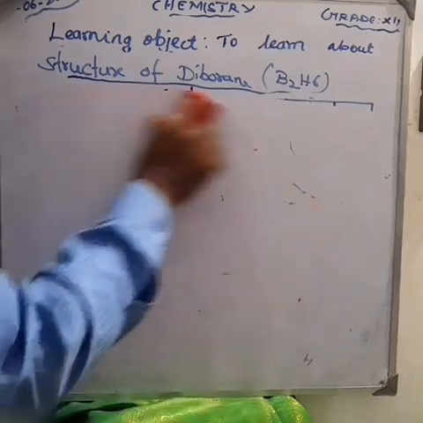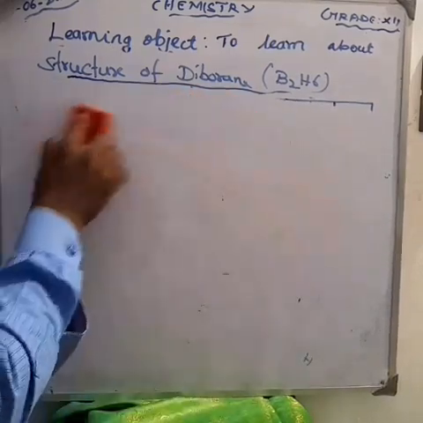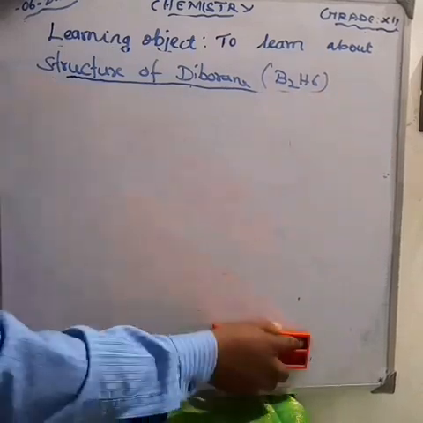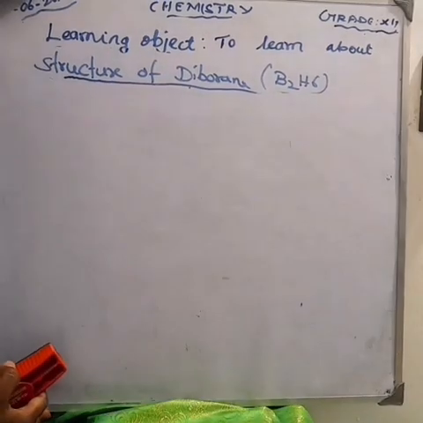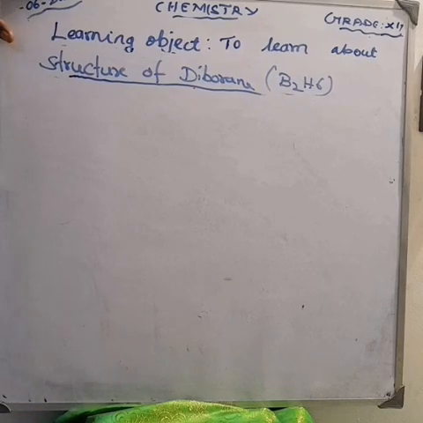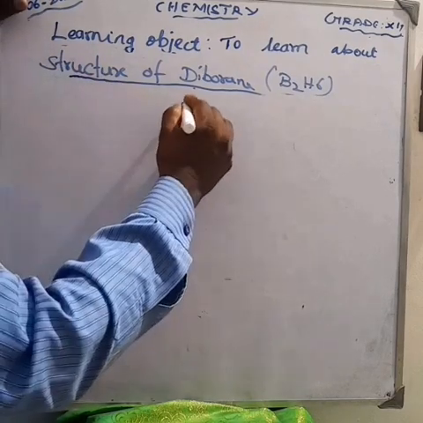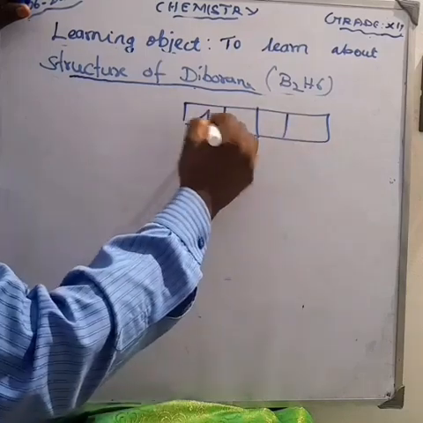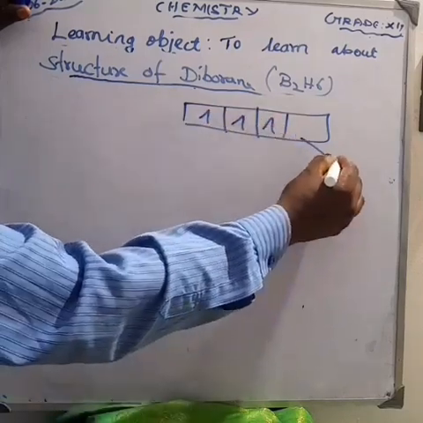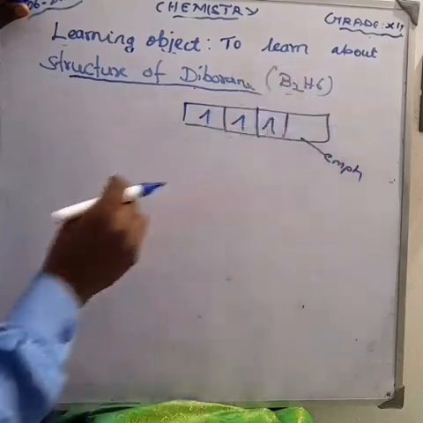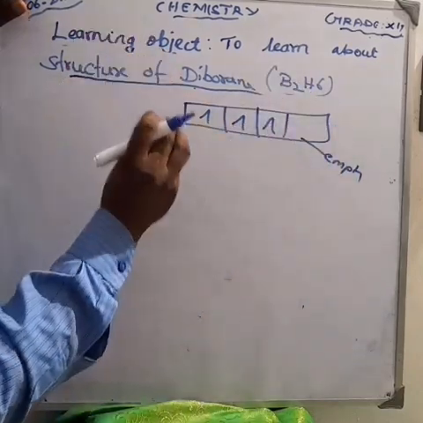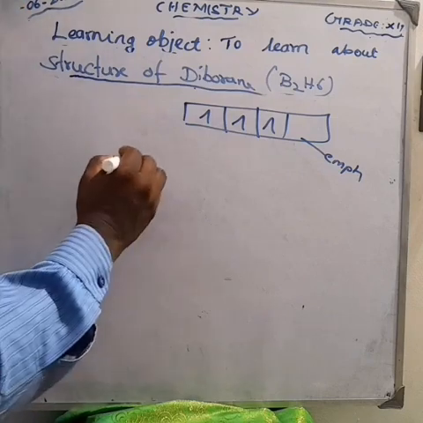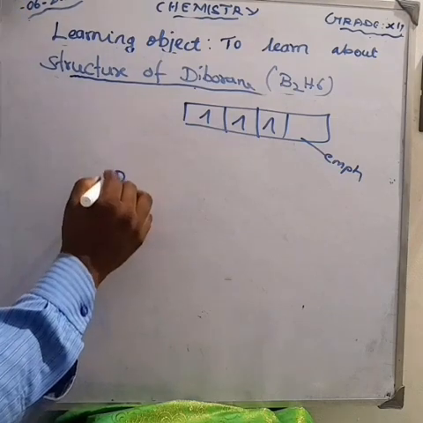Here, three of the four sp3 hybridized orbitals contain a single electron. Each one has a single electron. The fourth orbital is empty. Am I right? This is empty. Two of the half-filled hybridized orbitals of each boron overlap with the 1s orbital of two hydrogen atoms to form four terminal bonds. Can you understand, my dear children?